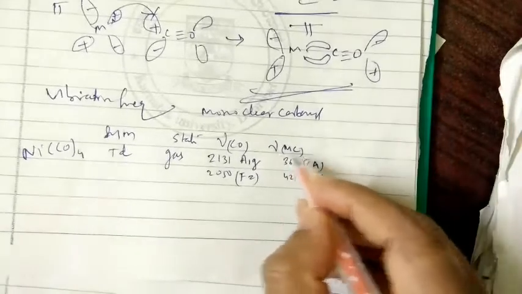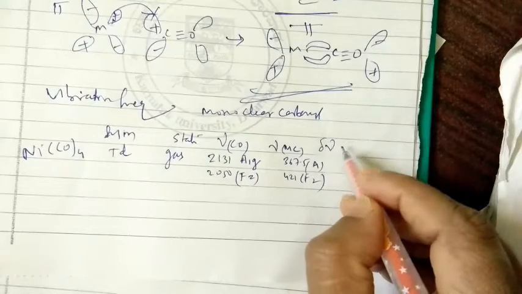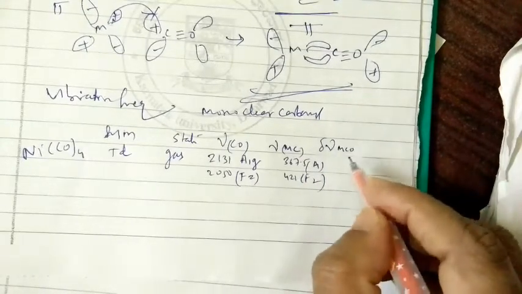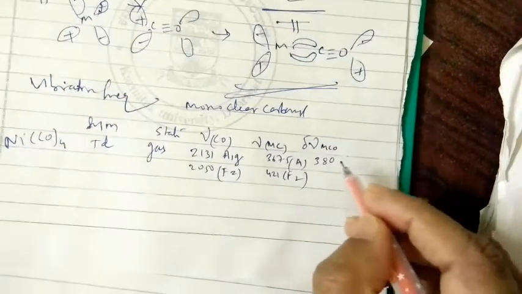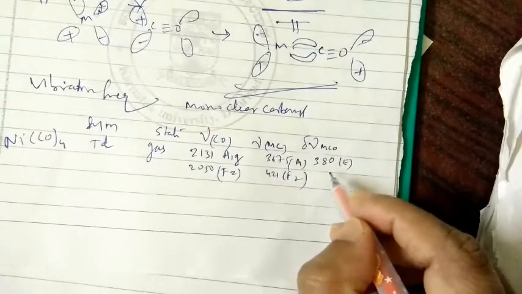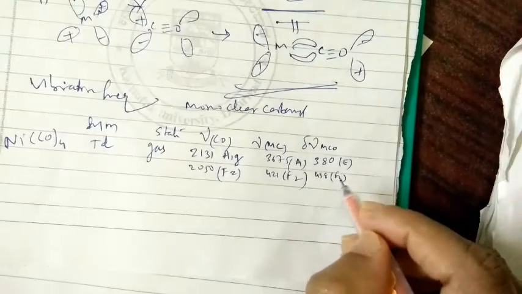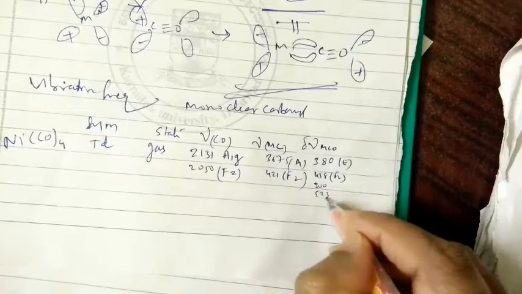So like this, this frequency of metal to carbon is observed, and you can see delta of MCO, metal to carbonyl. So this frequency will be shown at 380 per centimeter of E group orbital, then 458 of F2, and 300 and 523, 300 and 523.